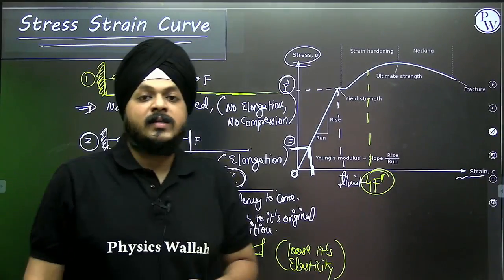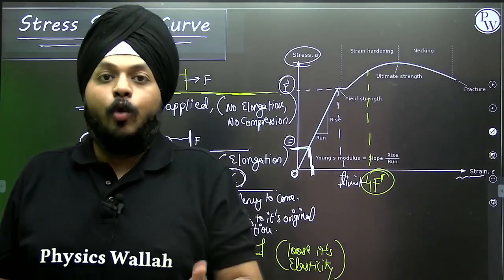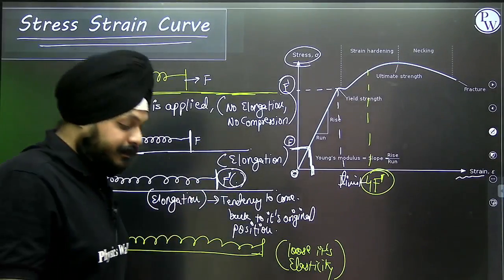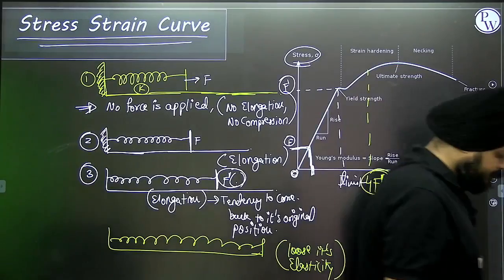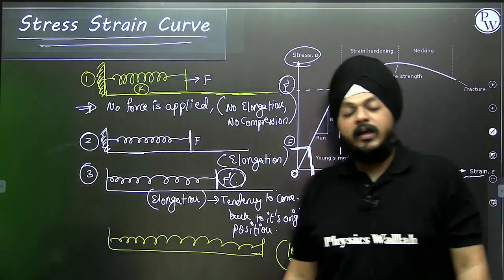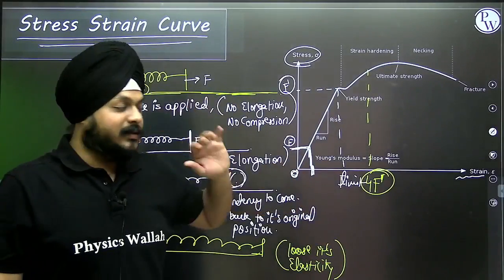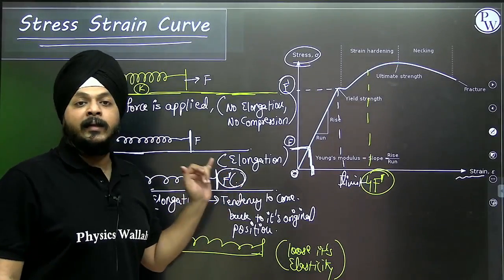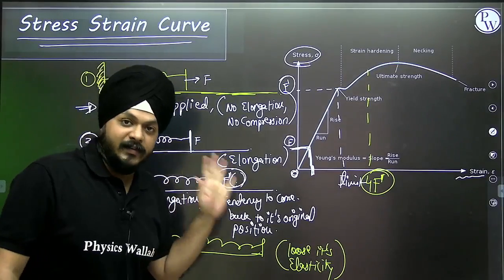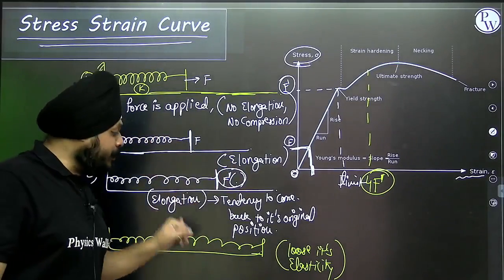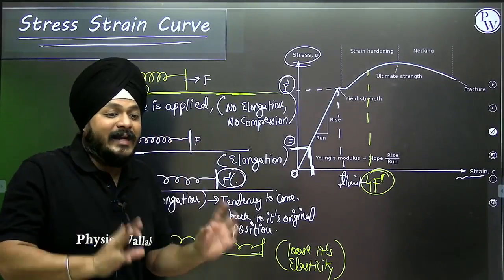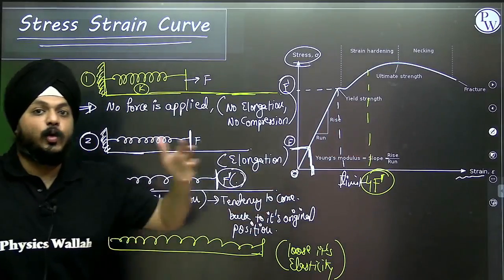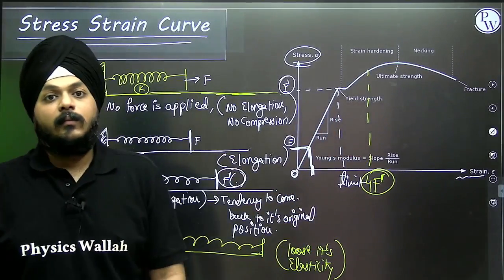If we apply a force that is more than F dash, the spring will lose its tendency to come back to its original position.